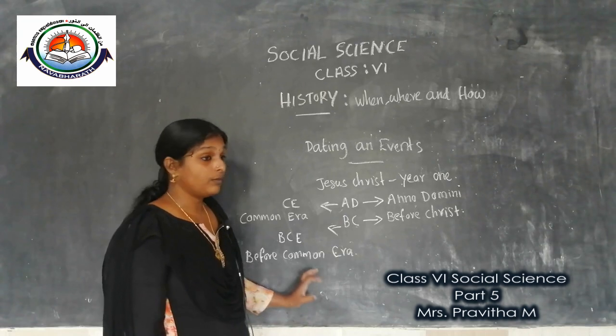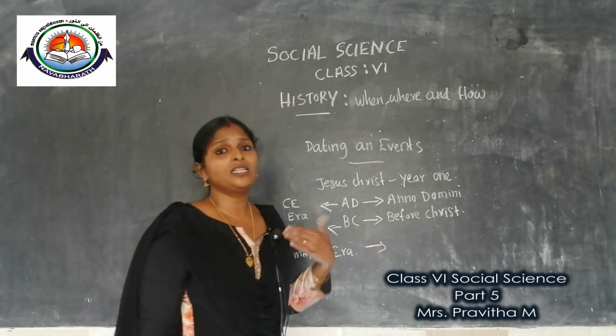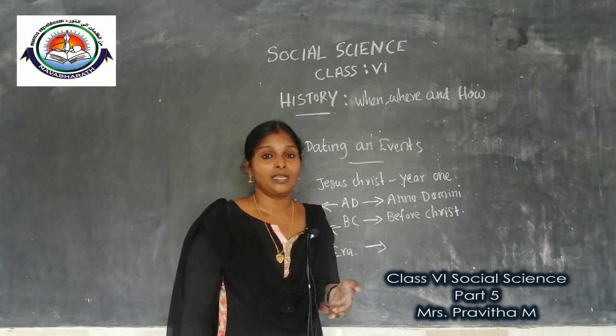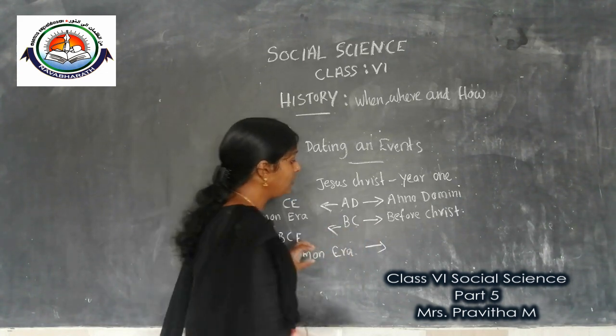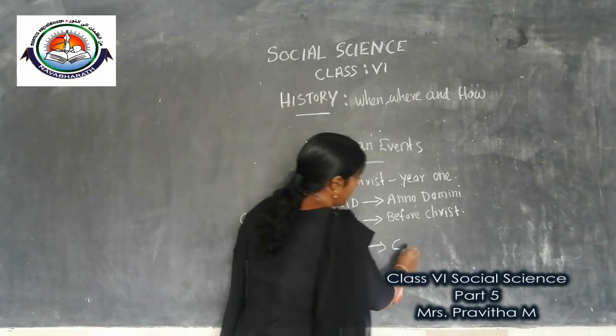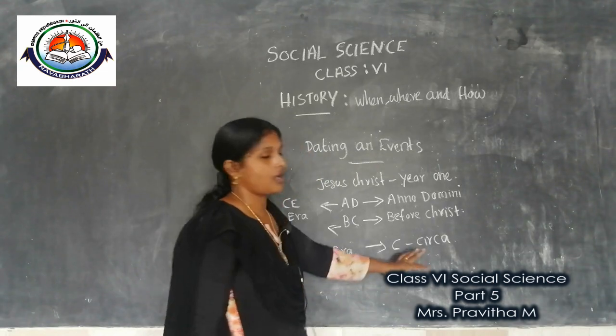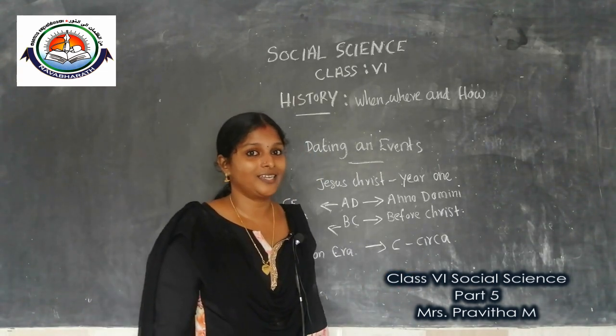Children, one more thing is there. Sometimes the historians don't know when an event happened. In such a case, they will use the term c, or circa. I think you got an idea.